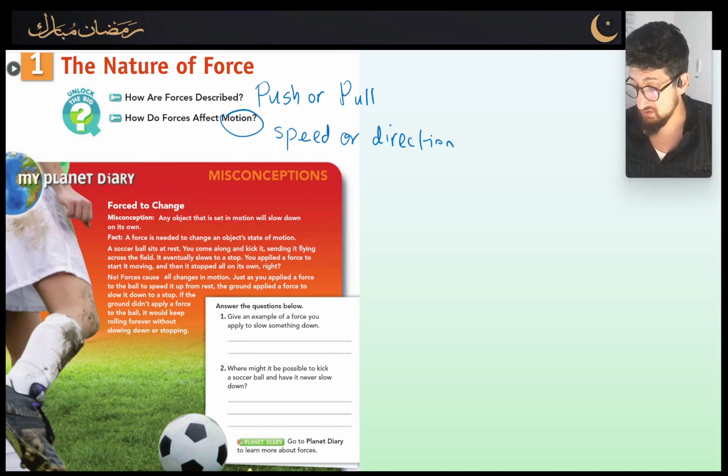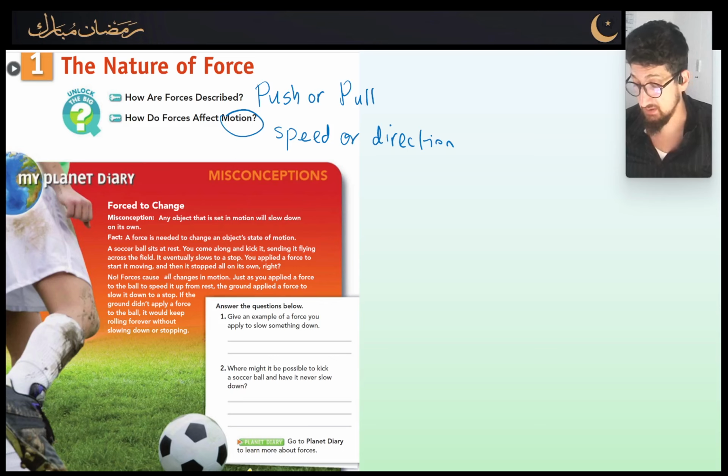Forces to change. Misconception. We have a misconception here, which means something that students think is true, but is not necessarily true. Any object that is set in motion will slow down on its own. That's interesting. Any object that is set in motion will slow down on its own. The fact is, a force is needed to change an object's state of motion.